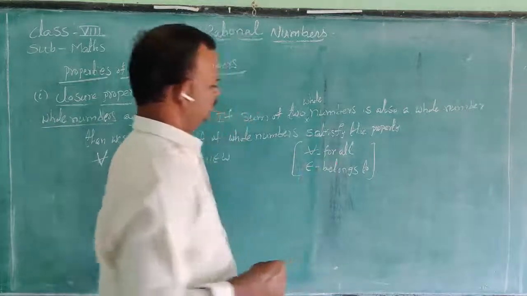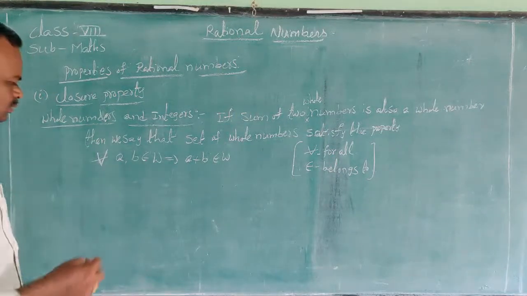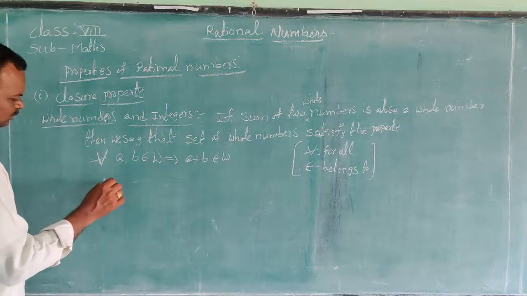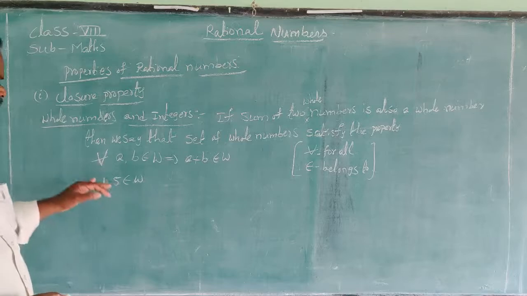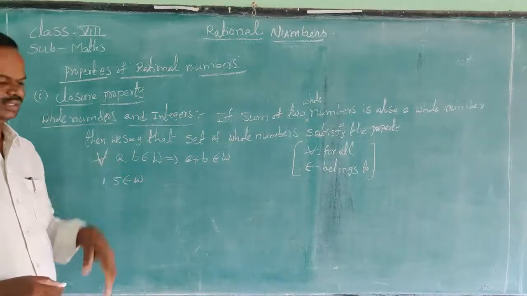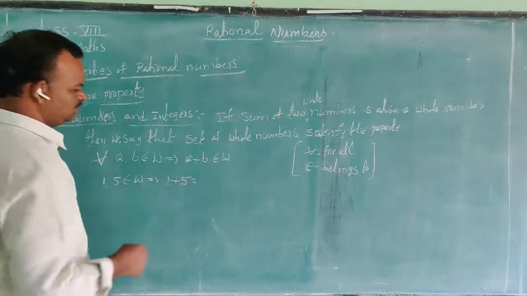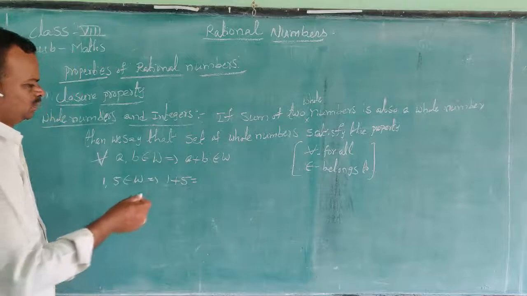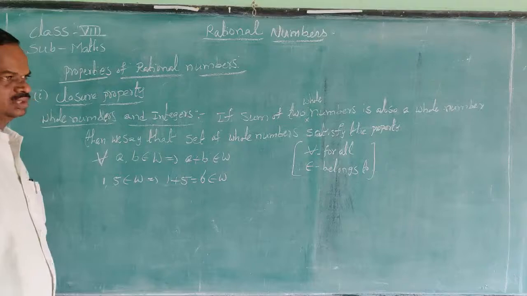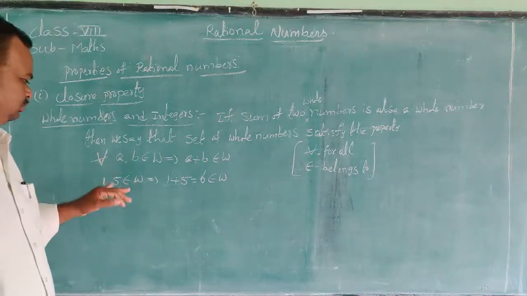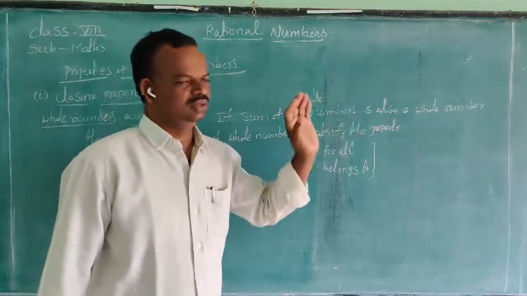These are the new symbols. The example: 1, 5 belongs to W. That means they lie in whole number. That implies 1 plus 5. 1 plus 5 is equal to 6. It also belongs to W. So the sum of two whole numbers is also a whole number.